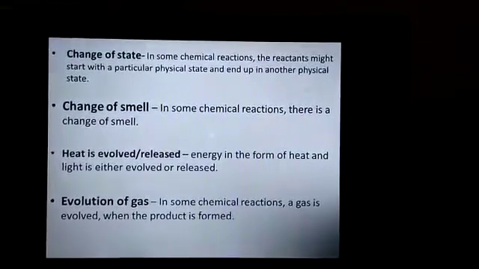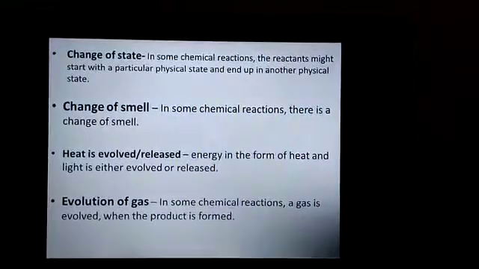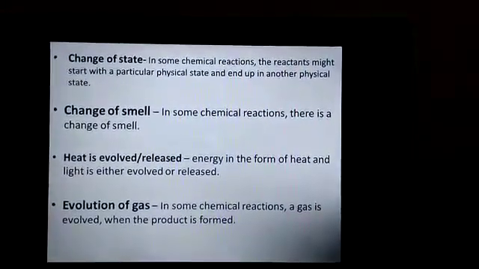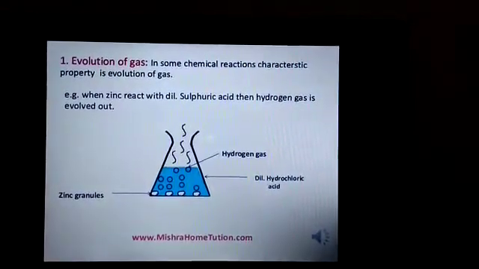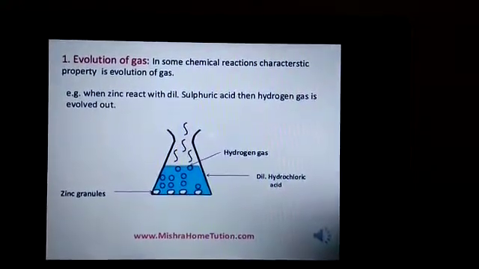Now the next is evolution of gas. In some chemical reactions, a gas is evolved when the product is formed. This is an example of evolution of gas. When zinc reacts with dilute sulfuric acid, hydrogen gas is evolved.